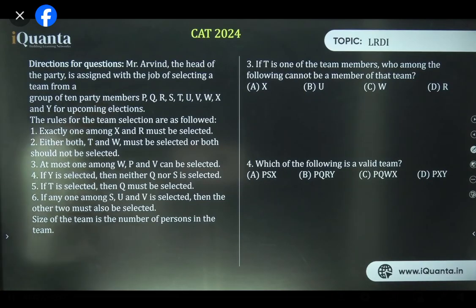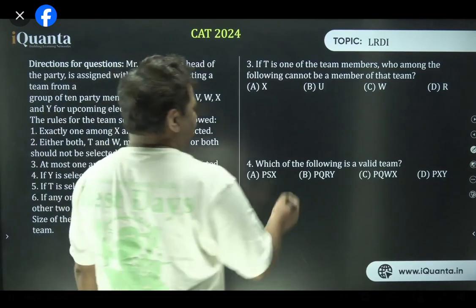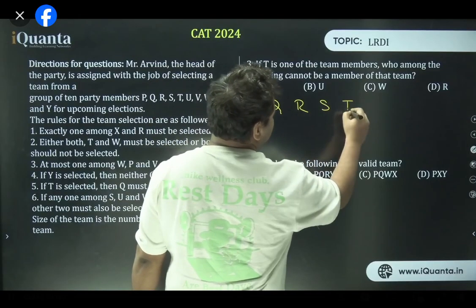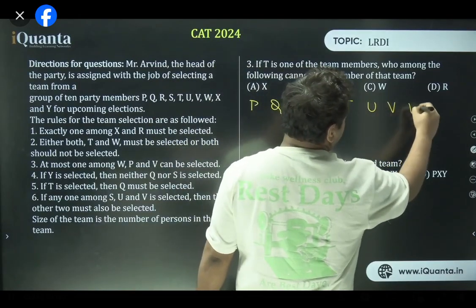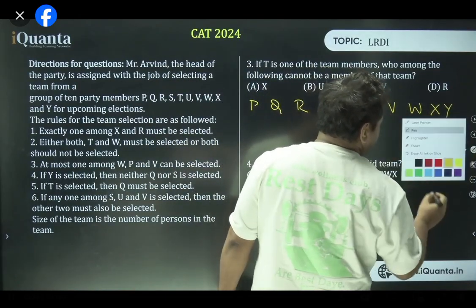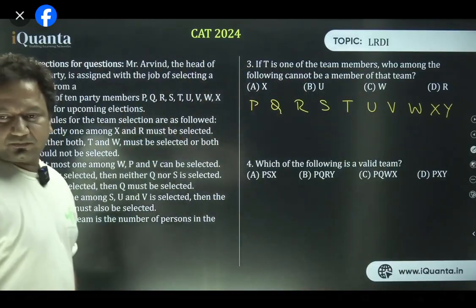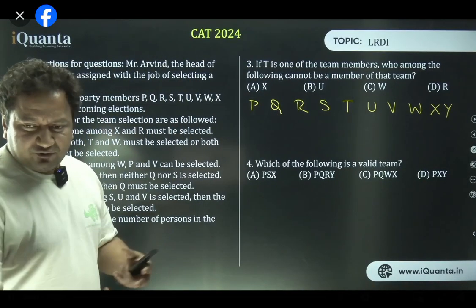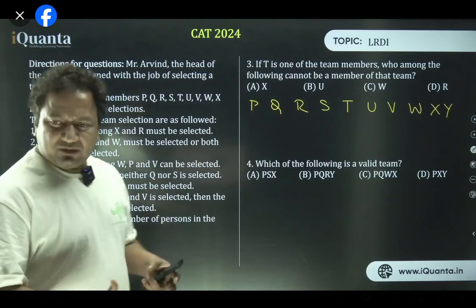Third, if T is one of the team members, who among the following cannot be a member of that team? Okay, so first of all, write all the members one by one: P, Q, R, S, T, U, V, W, X, Y. I need to select people one by one. Okay, so now I think I'm speaking very fast. That's why some people are probably not understanding. I will try to speak slowly now.